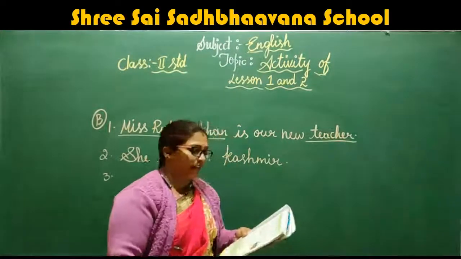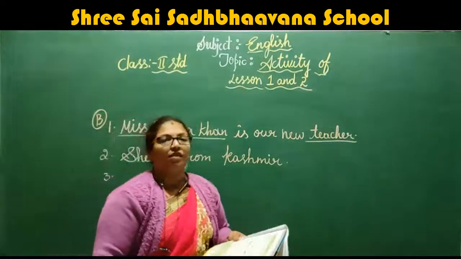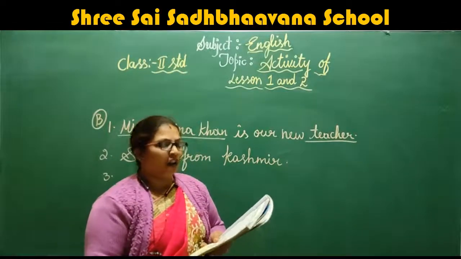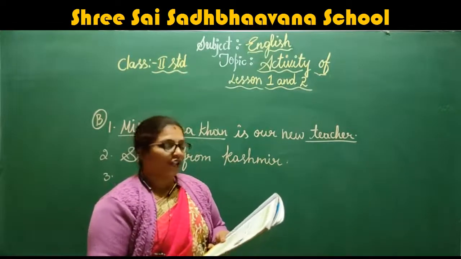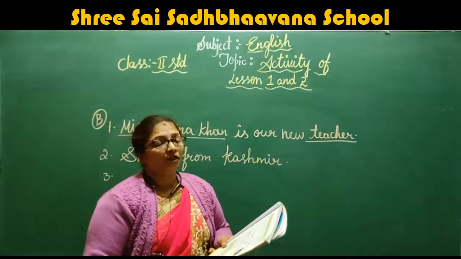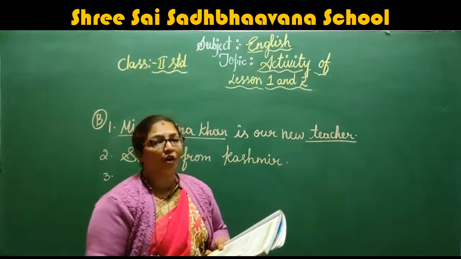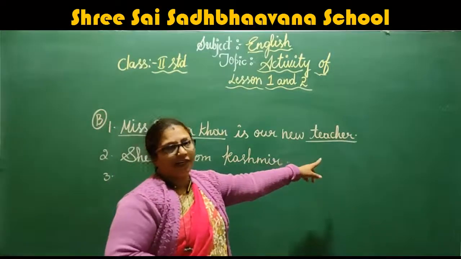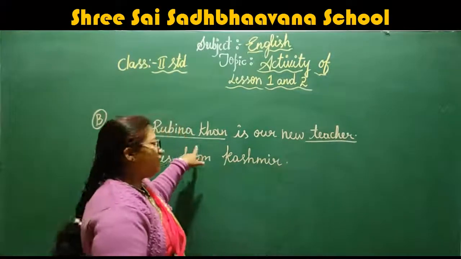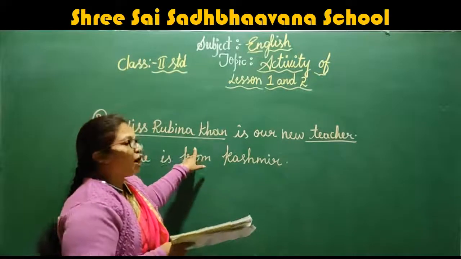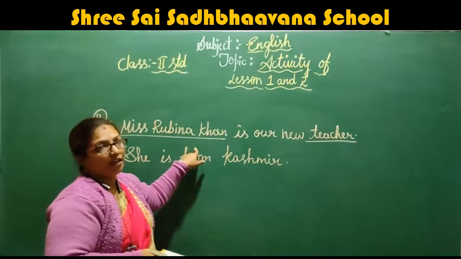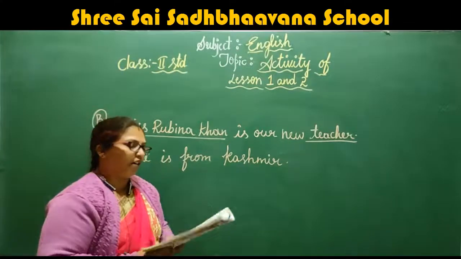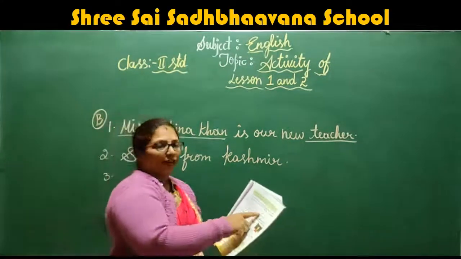So what have they given there for you? Find the nouns in this sentence. Color the common noun in red and color the proper noun in blue. So the common noun you should color in red, and the proper noun you should color in blue. This activity is in your textbook. You do it, children.